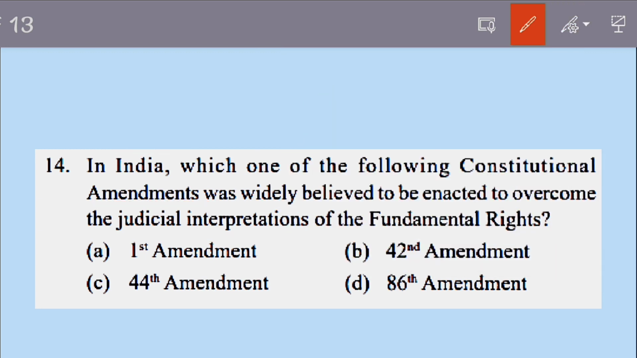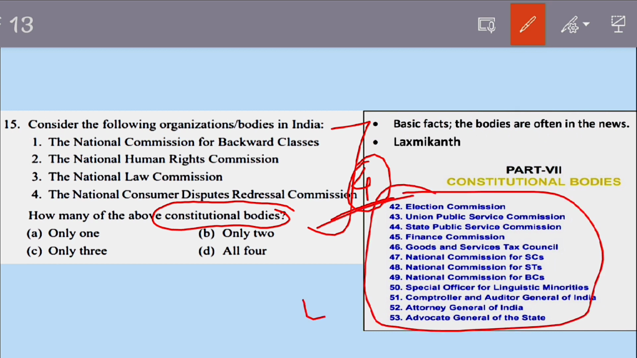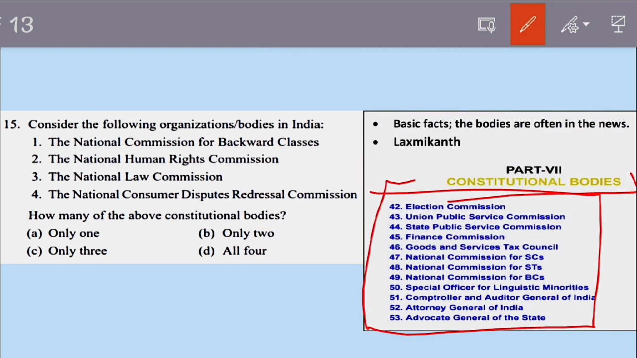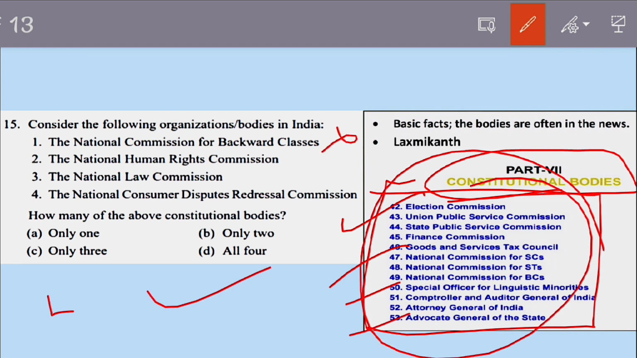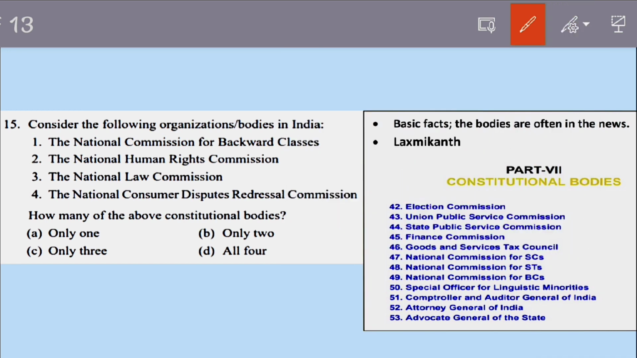Now if we go to the next question, again a very easy question. You have to tell about the constitutional bodies. Which out of the four bodies are the constitutional bodies? Now if you see Lakshmikant, it is directly given. These are the constitutional bodies. Had you just read the index of the Lakshmikant, the unit on constitutional bodies, you could have easily answered this question. This was a pretty easy question that could have been solved only by reading the index of the Lakshmikant. Again, a question directly from the basic resource.